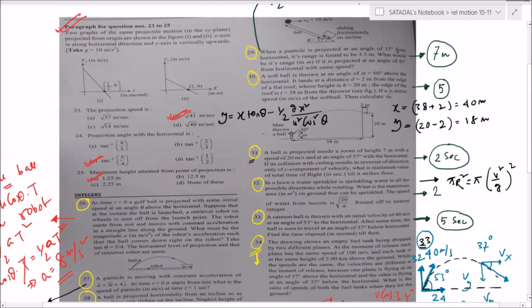Puneet, 23, you just take the equation of the graph. Just form the equation of the graph. Express Vy in terms of t. This is the slope you will get. So I can write Vy is equal to minus of slope, slope is m, into t plus c. C is what? C is the Y intercept. Correct, no? Similarly, form an equation for Vy versus x. Then put x equal to 0, you will get the value of Vy.